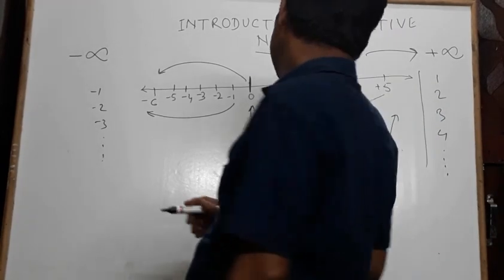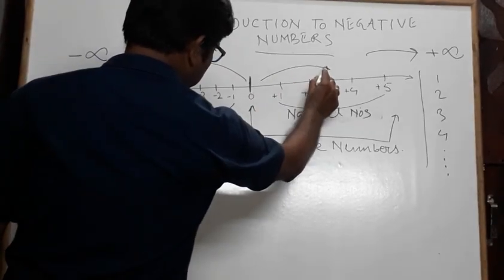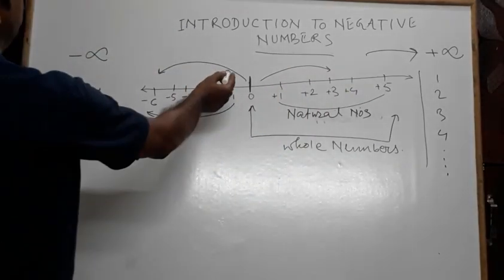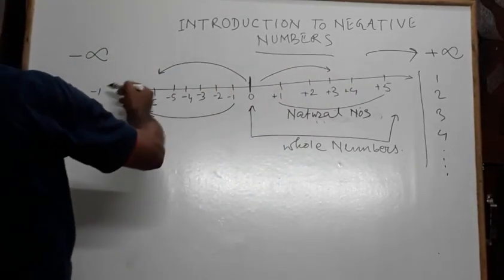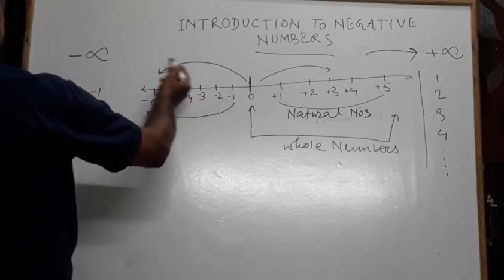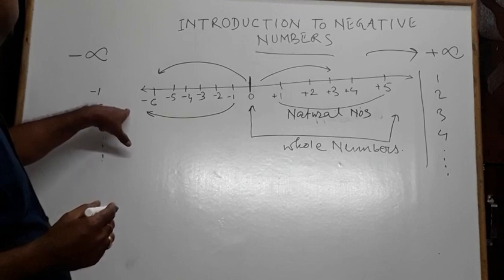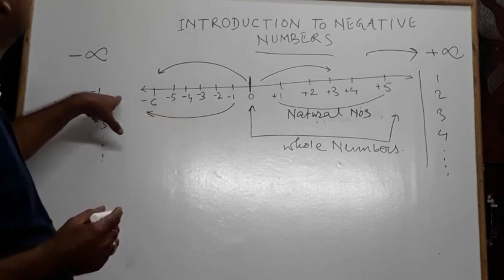If we go towards the right of 0, then we are going towards the positive. And when we go towards the left, these numbers are negative numbers. We are going the negative way.